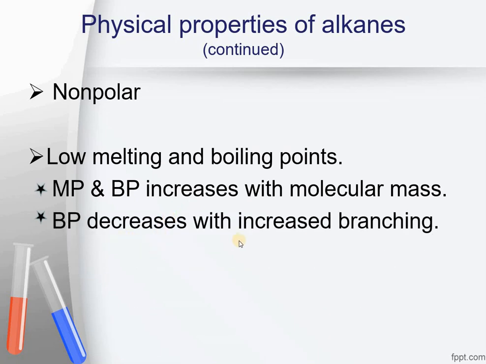And boiling point usually decreases with increased branching as well. If there is a straight chain molecule and you are comparing it with the branched chain molecule having the same number of carbon atoms, you would see that the branched compound will have a lower boiling point as compared to the straight chain. Why is it so? You might have heard that it is easier to pick up peas than noodles. Consider noodles are the long chain carbon atoms and they can get intermingled with each other more, and they would be more messy. Instead, you can easily pick up the peas, that is the branched structures, which become more compact. So they can be separated very easily.